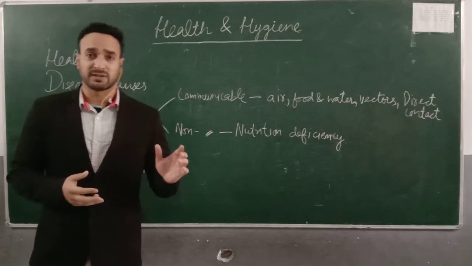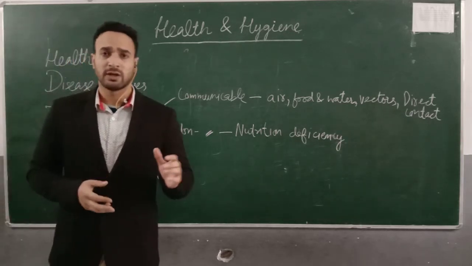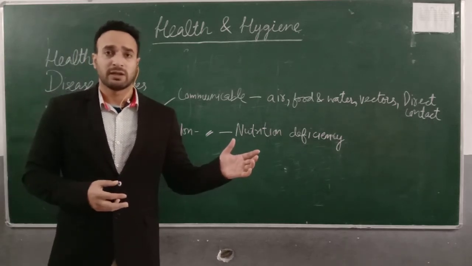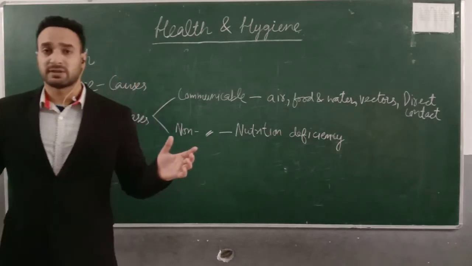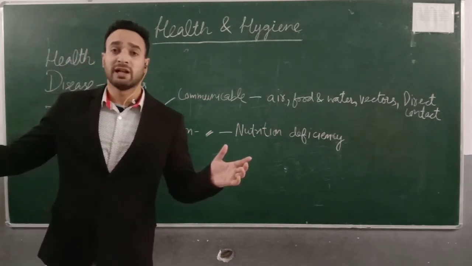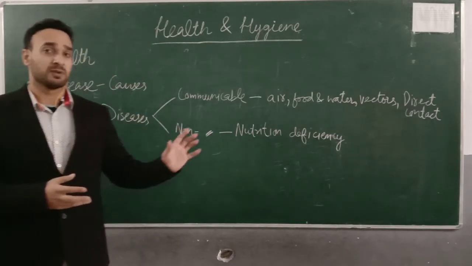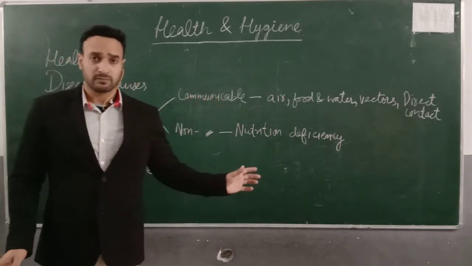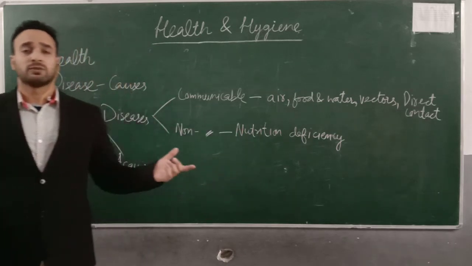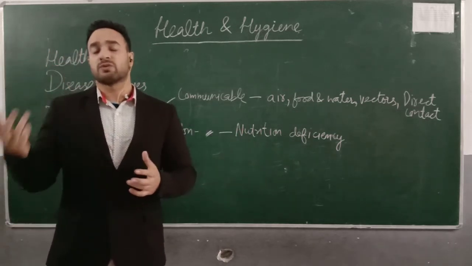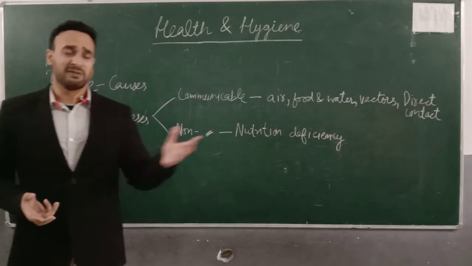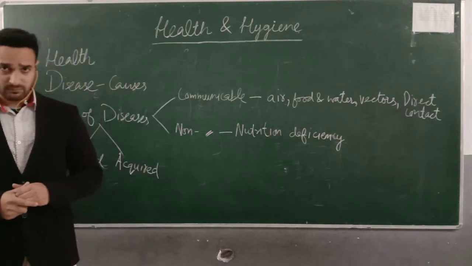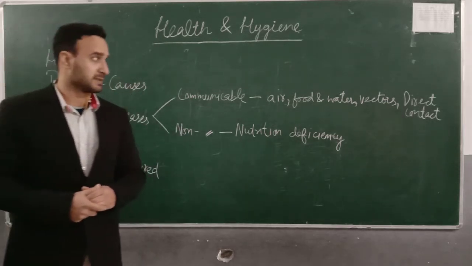For example, any infected person suffering from amoebic dysentery bathes in the water, and that water may be used by a healthy person. So this disease gets transferred from the infected person to a healthy person through the agent of water. Similarly, food. The healthy person happens to consume the same food as was previously eaten by the infected person. This is how food also acts as an agent for communicable diseases.